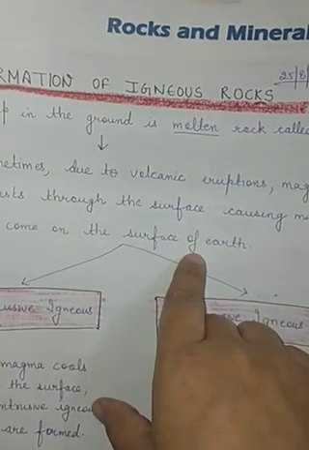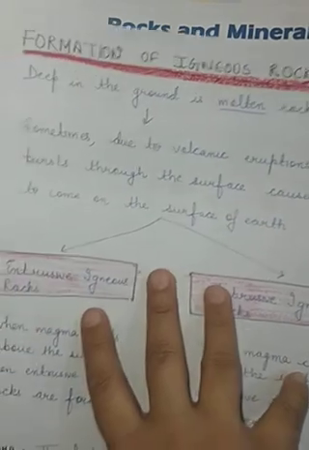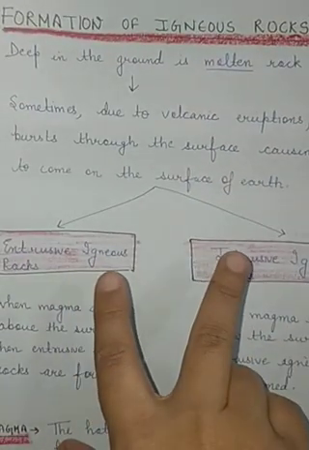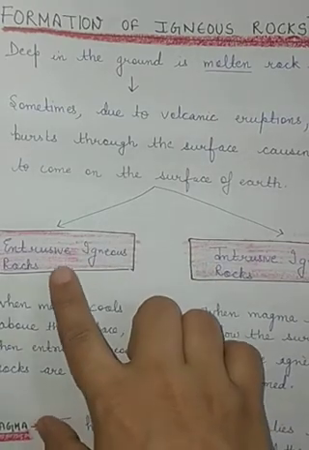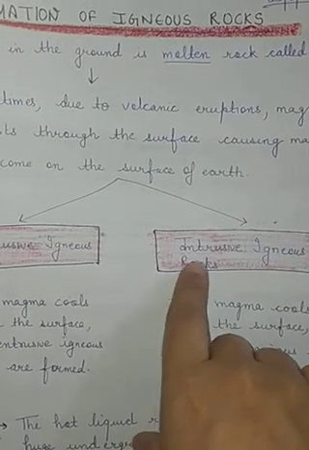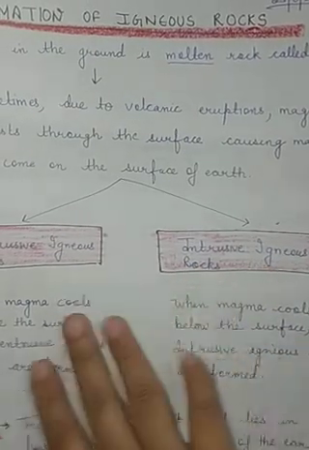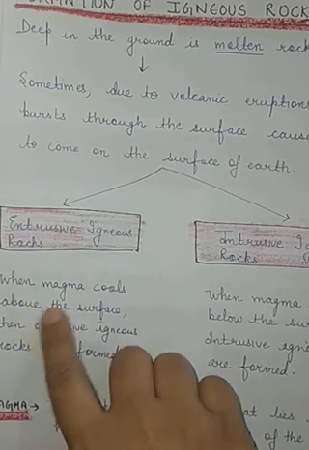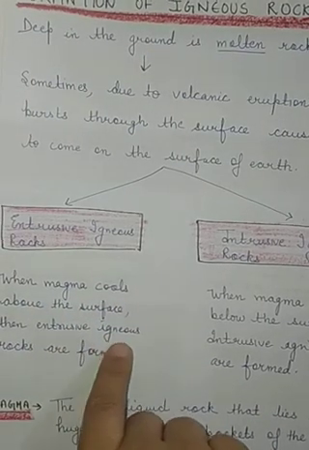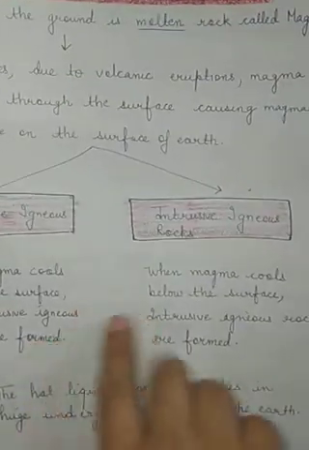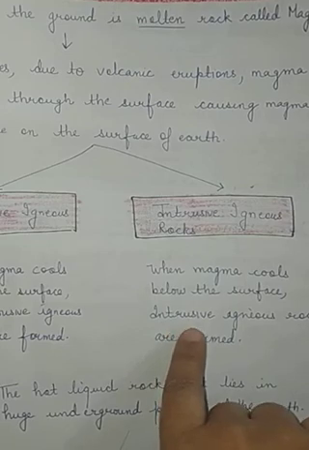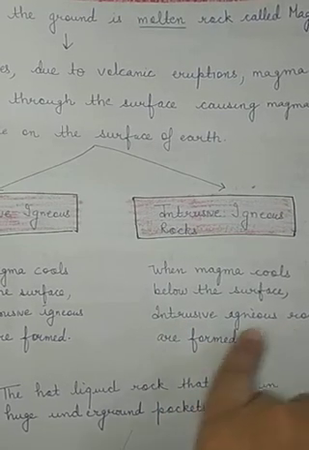And due to this magma, two kinds of rocks are formed. We have categorized igneous rock into two kinds. One we call extrusive igneous rock and the other is known as intrusive igneous rock. So when the magma cools above the surface, what kind of rocks are formed? Extrusive igneous rocks form. When magma cools below the surface of earth, what kind of rocks are formed? Intrusive igneous rocks are formed.